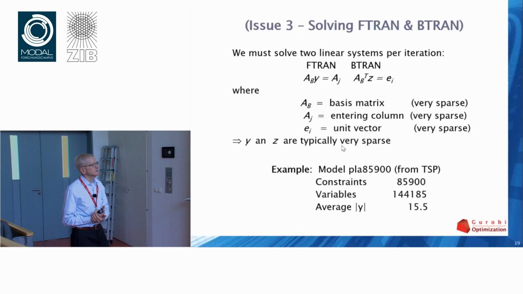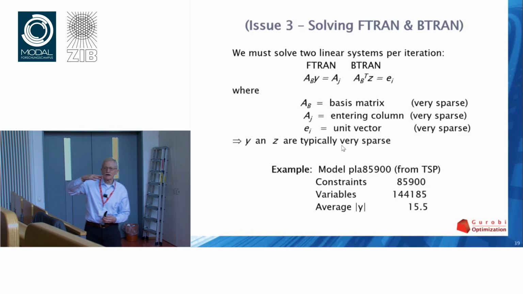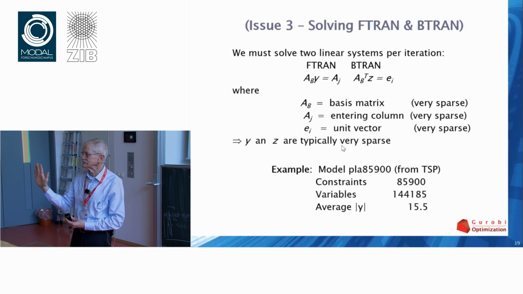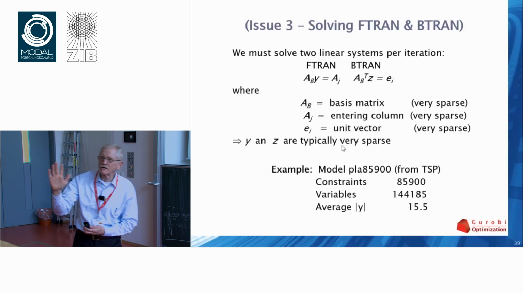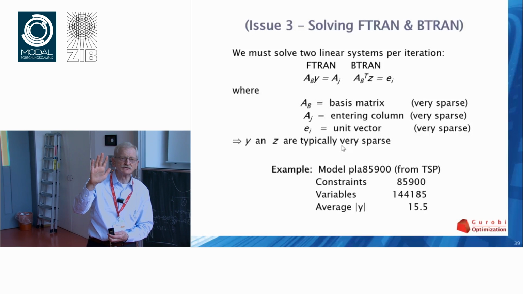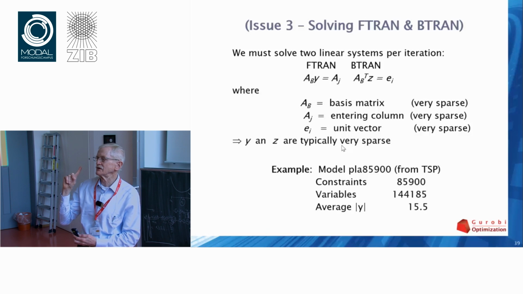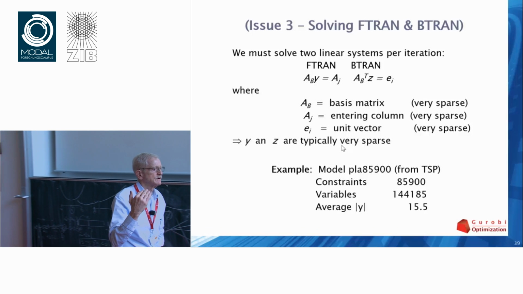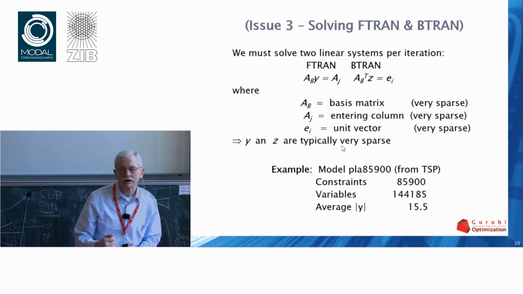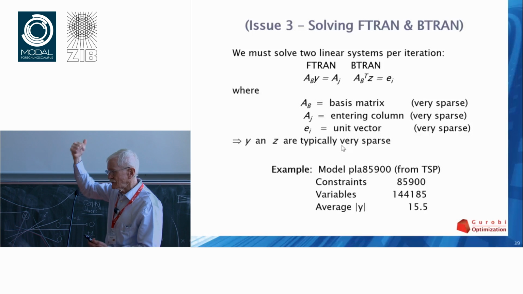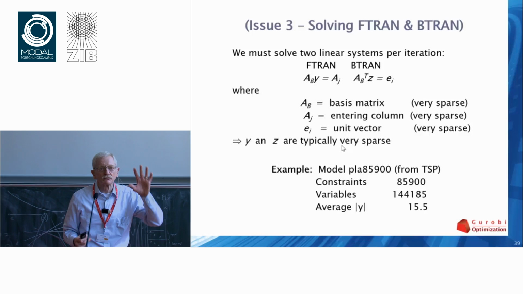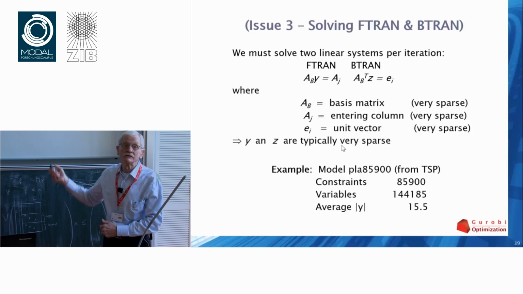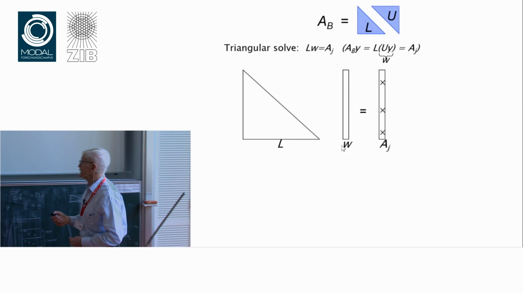Actually, a bit of the history here: up to the point that problems had at most 5,000 to 10,000 constraints in them, what I'm going to show you didn't make any difference. It was only when it started to get up to 50,000 and 100,000 that this one computation I'm going to show you started taking 90% of the time. And if you tried to solve a million row constraint problem with the technology that existed before the idea that's on the next slide, you literally would spend 99.9% of your time in one silly step inside of solving these two systems, which I will now show you.